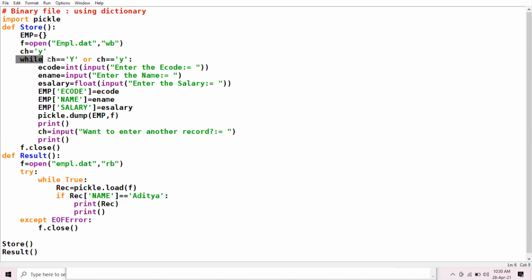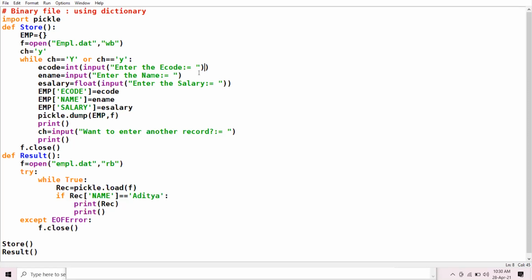Now start the while loop and check whether the value of ch is equal to capital Y or lower case y. Then for the first key, I have taken ecode of type integer, and I am taking the input from the user to enter the ecode of the employee.